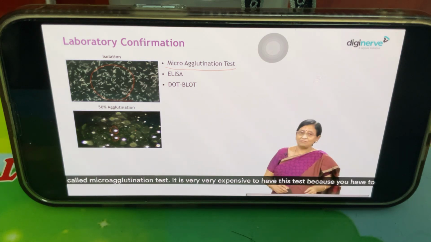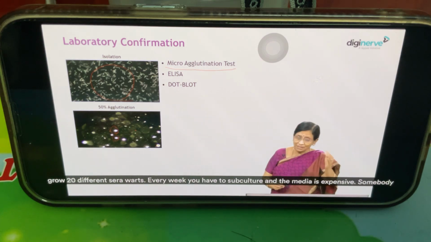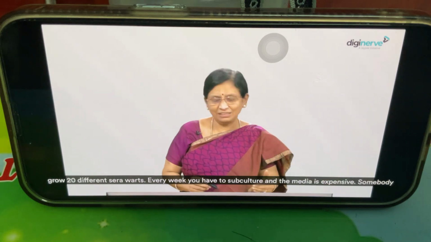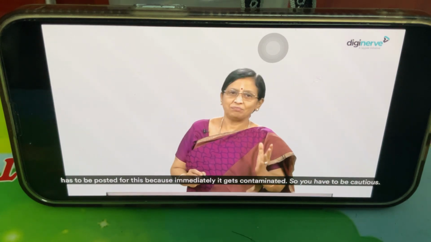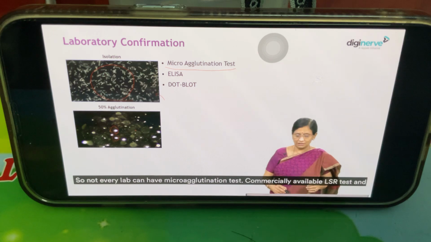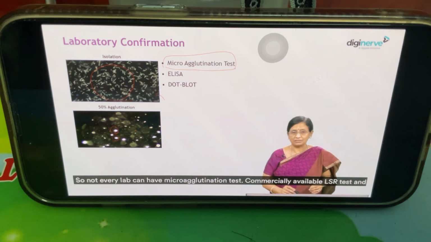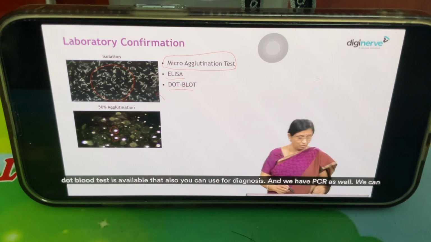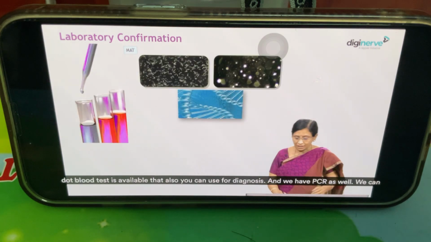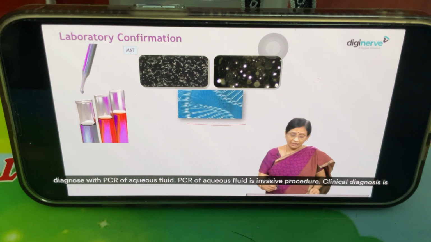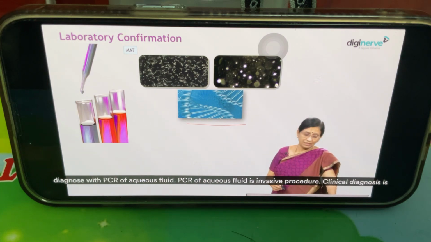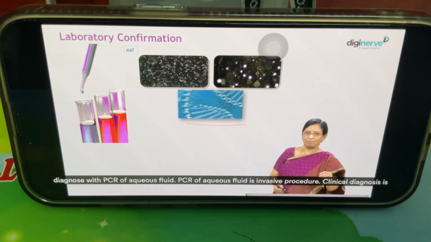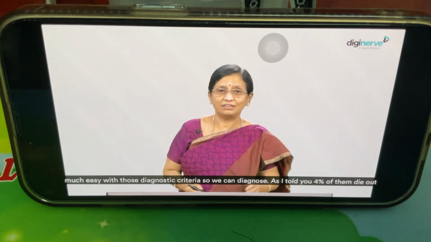It is very, very expensive to have this test because you have to grow 20 different serovars. Every week you have to subculture, and the media is expensive. Somebody has to be posted for this because it immediately gets contaminated, so you have to be cautious. So not every lab can have the microagglutination test. Commercially, ELISA test and dot blood test are available. That also you can use for diagnosis. And we have PCR as well. We can diagnose with PCR of aqueous fluid, but PCR of aqueous fluid is an invasive procedure. Clinical diagnosis is much easier with those diagnostic criteria.